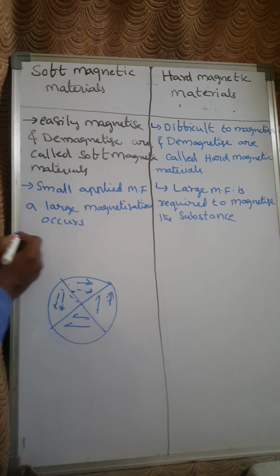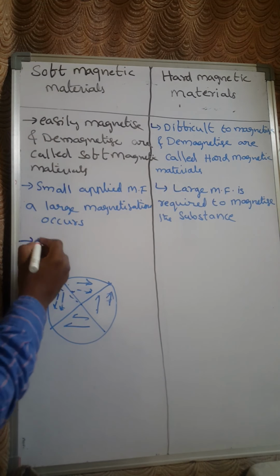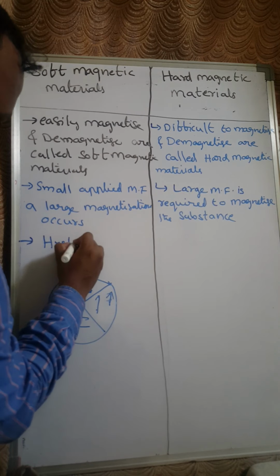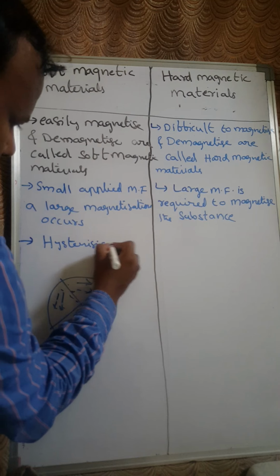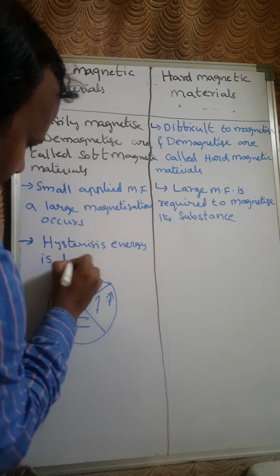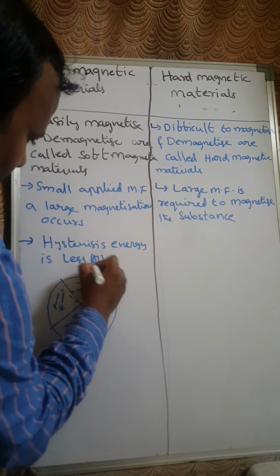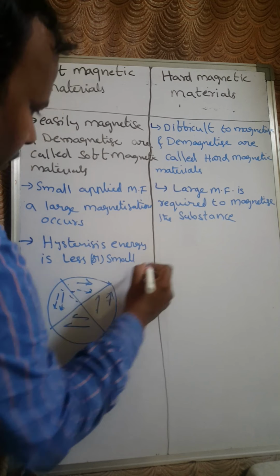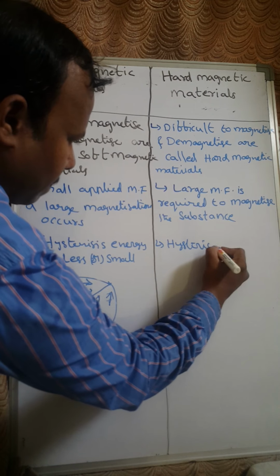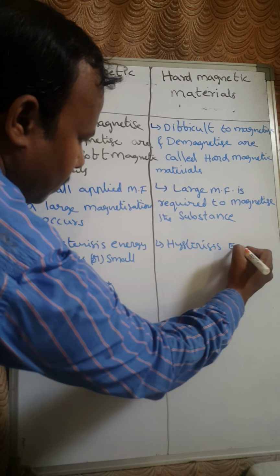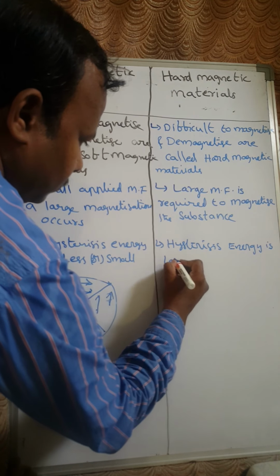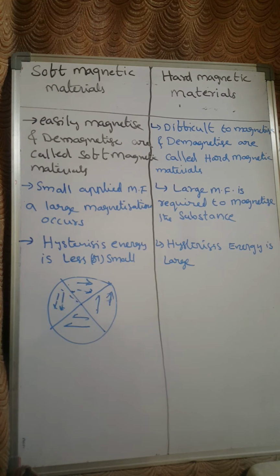And probably we may know that hysteresis energy for the soft magnetic materials is less, or I can say a small amount, whereas in this case hysteresis energy is large, or high value.